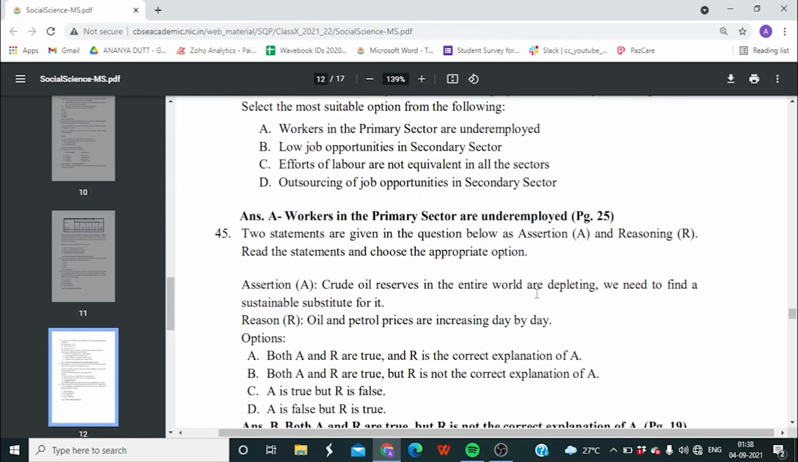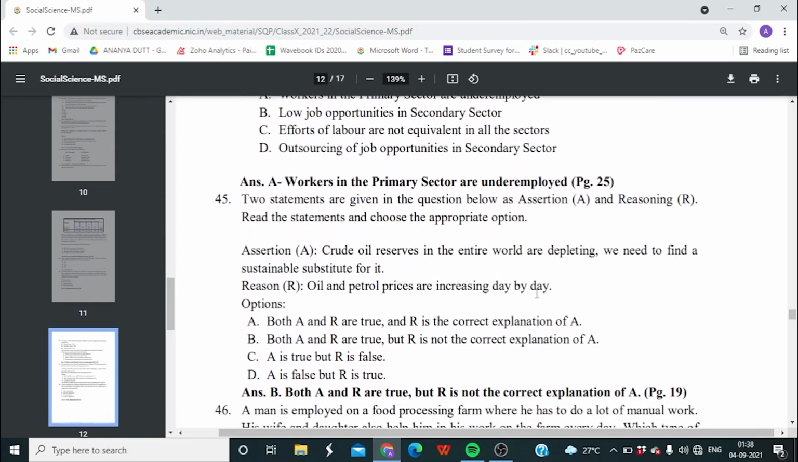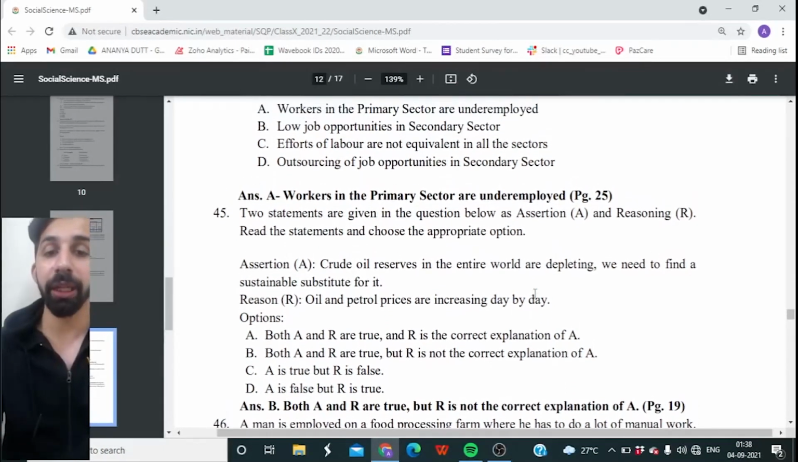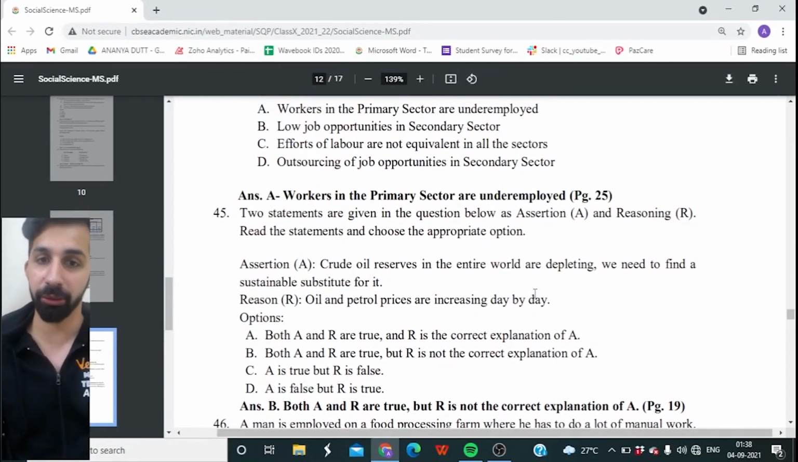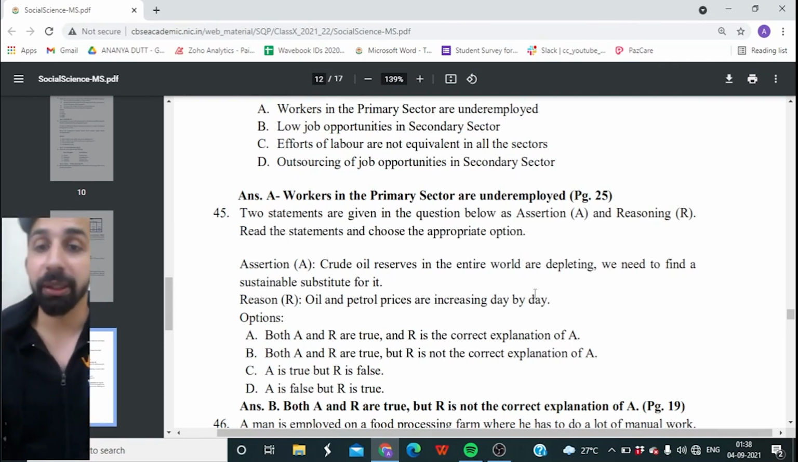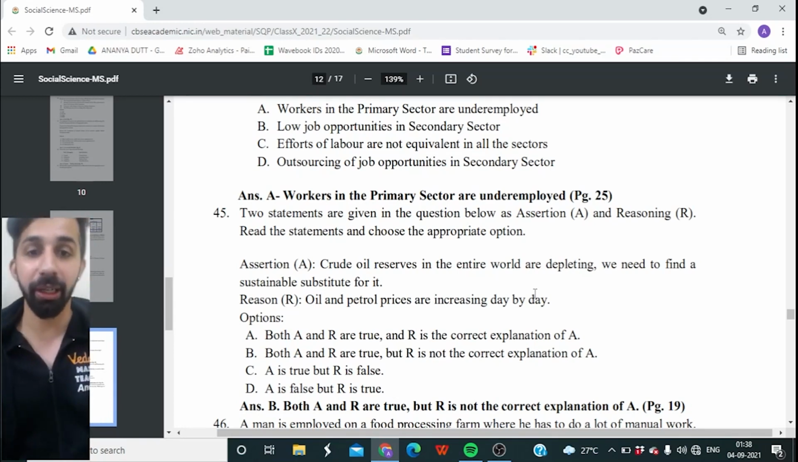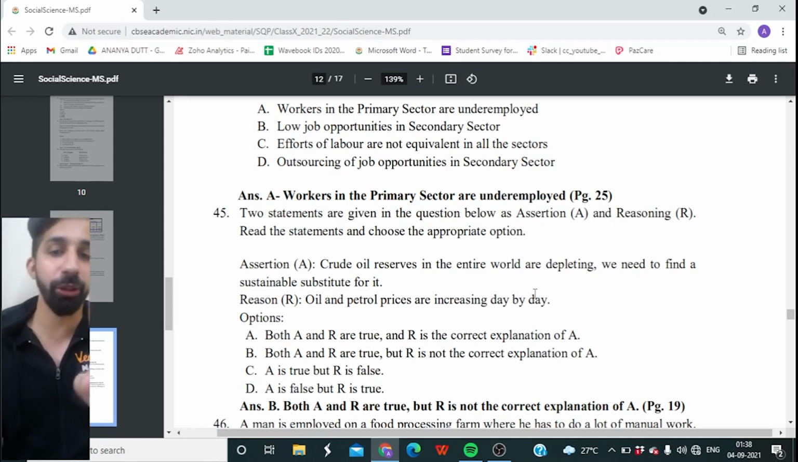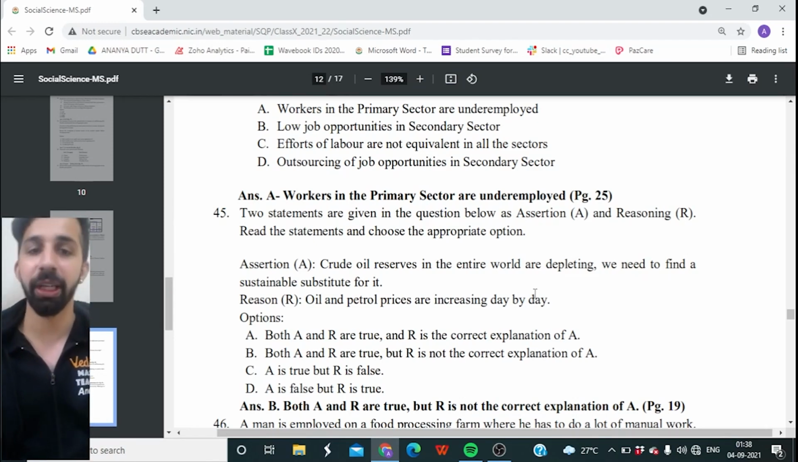And the right answer is option B. Both A and R are true, guys. Look at assertion. Crude oil reserves in the entire world are reducing, guys. Yes. And we need to find a substitute. So assertion is right. Oil and petrol prices are also increasing day by day because the demand is more and the supply is less. So A and R both are true, but R is not the correct explanation of A. So that is option B.